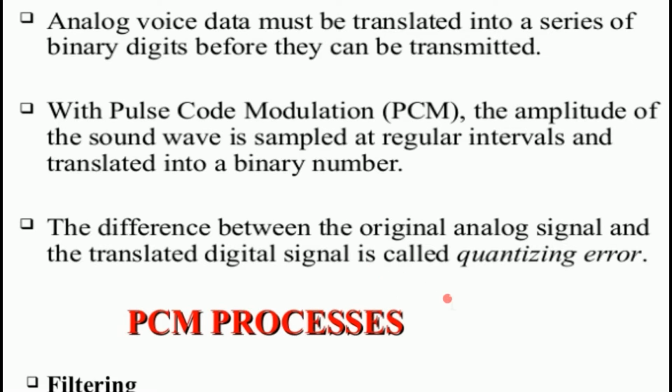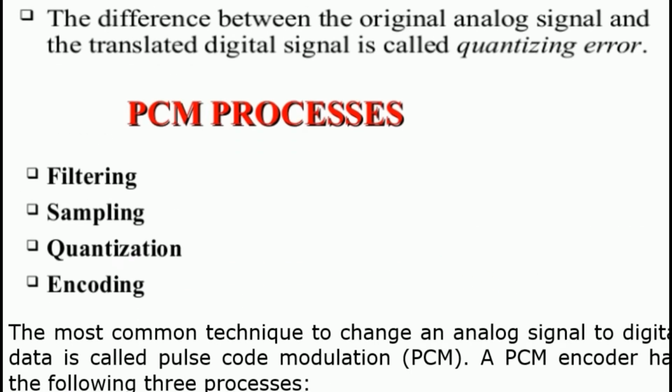Okay, if there are any problems in the signal, so we are not getting the actual signal that we are transmitting from the sender side, that we will call a quantization error. And in the PCM process, there will be filtering, sampling, quantization and encoding.